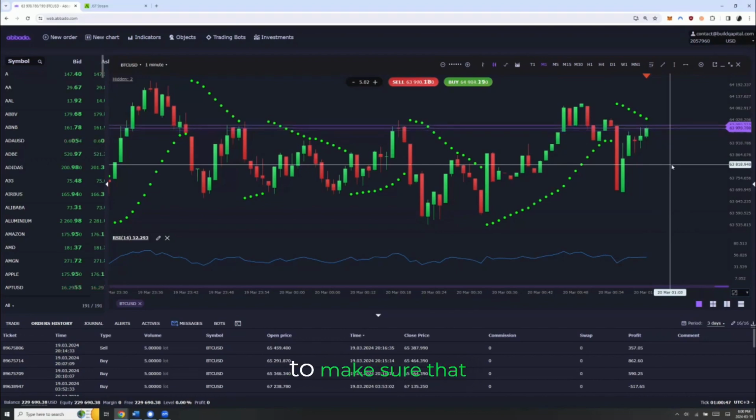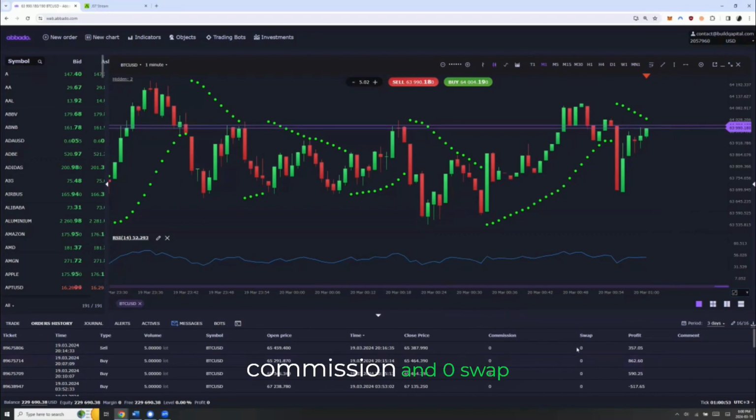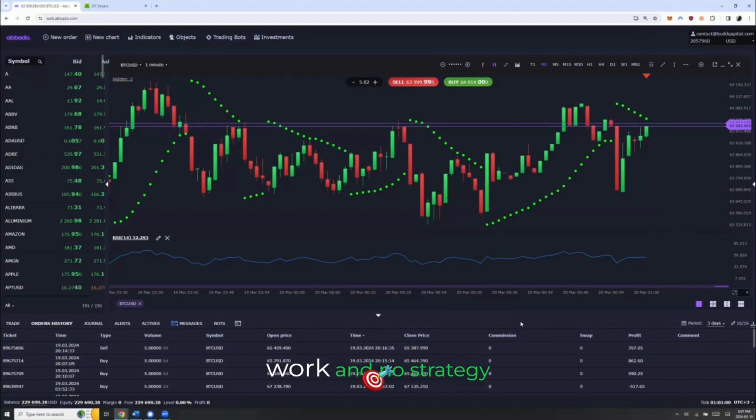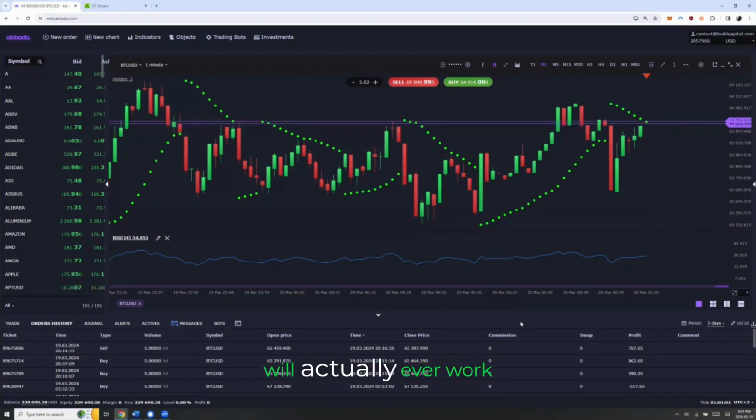So we always want to make sure that the spreads are as low as possible, and then for sure we got to make sure that there's zero commission and zero swap. And we've tested the strategy with higher fee brokers, and it just doesn't work. And no strategy will actually ever work. So we always have to make sure that we're selecting a broker.